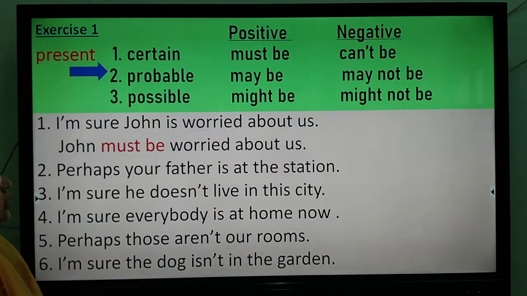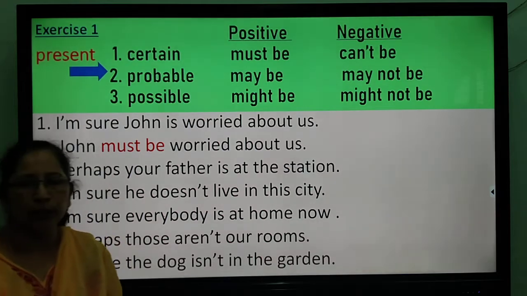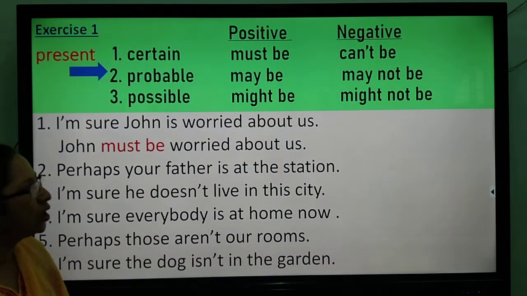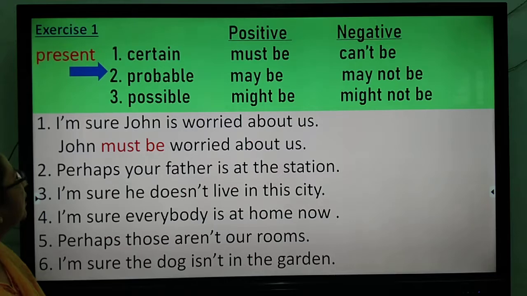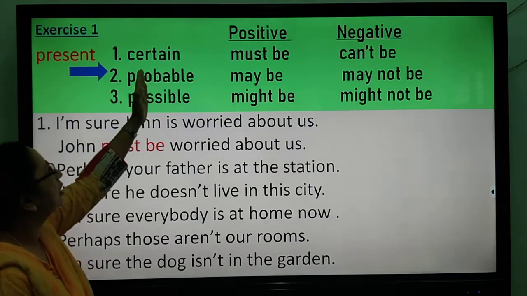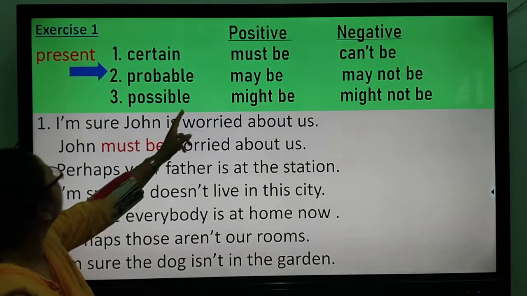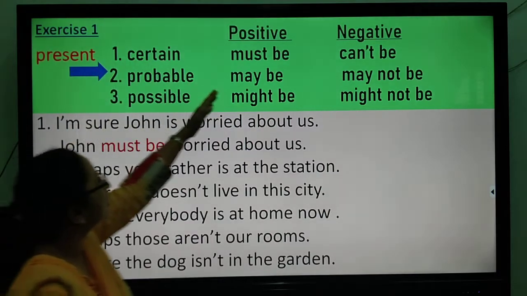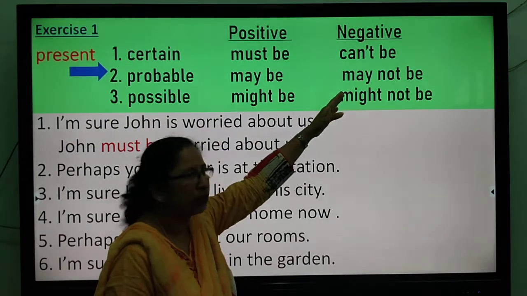That means he must be right. That means he must be 100% right. And if we say he can't be right, that means he is 100% wrong. So when we are certain, when we are sure, in the present we write must be and can't be.